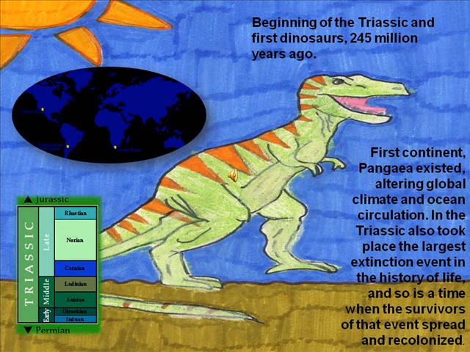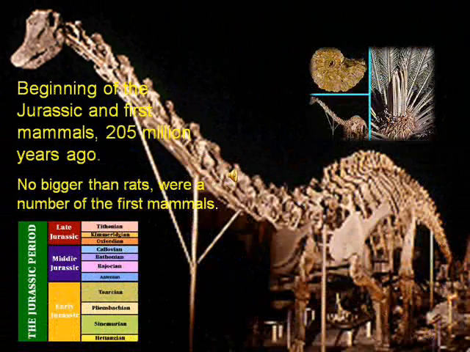Beginning of the Triassic period and the first dinosaurs, 245 million years ago. The supercontinent Pangaea existed, altering global climate and ocean circulation. In the Triassic also took place the largest extinction event in the history of life, and so it is a time when the survivors of that event spread and recolonized.